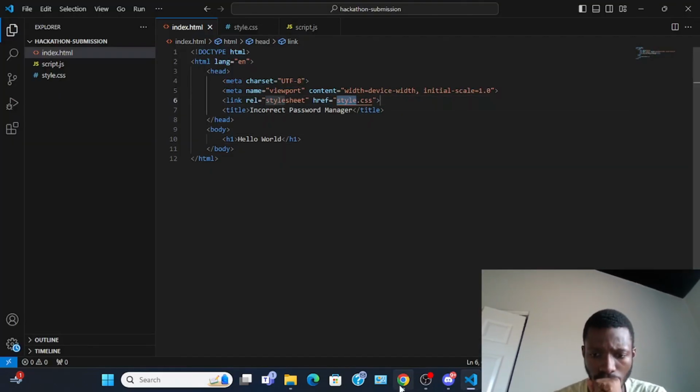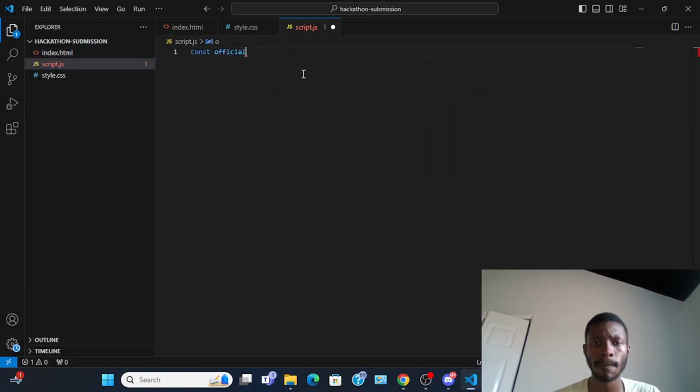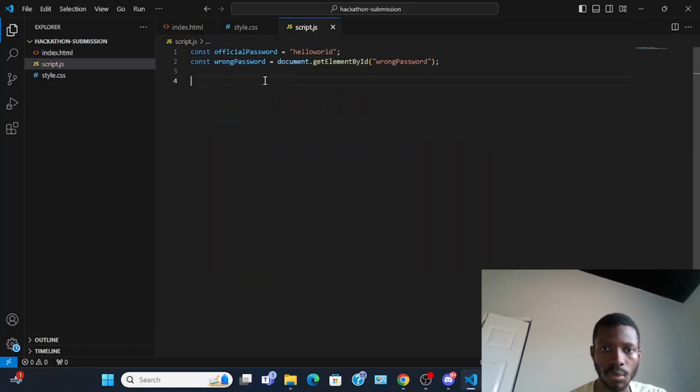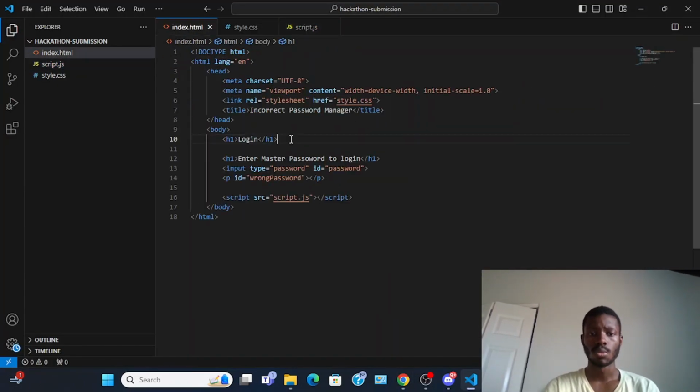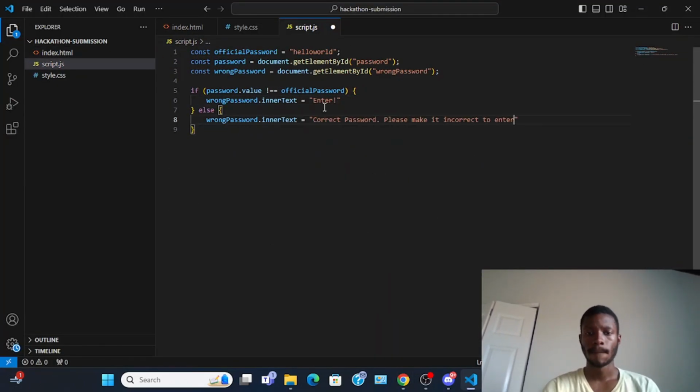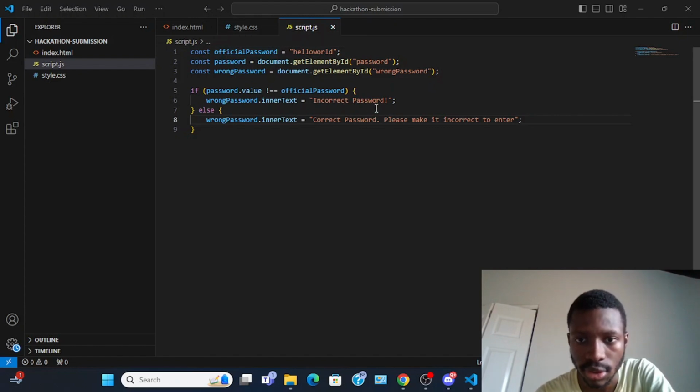So yeah, I decided to actually build it in HTML, CSS, JavaScript just to test it out. So that's what I ended up doing. And yeah, along the way I ended up making a few rookie errors like this one. So this should say if the password is not equal to the official password, then it should say incorrect password. And then else is correct password, please make it incorrect, enter.